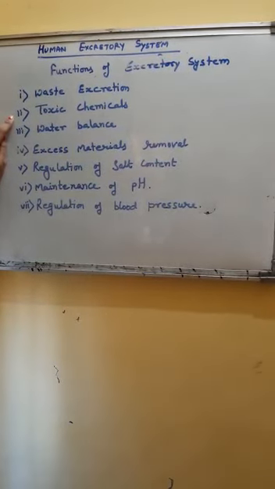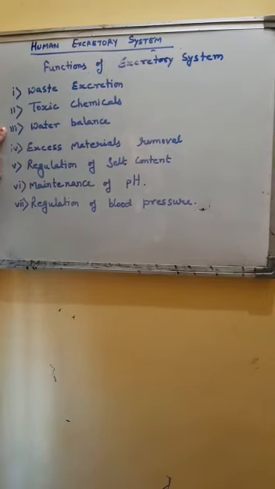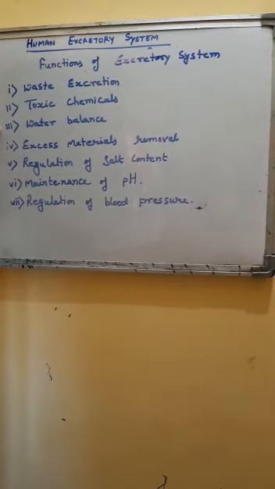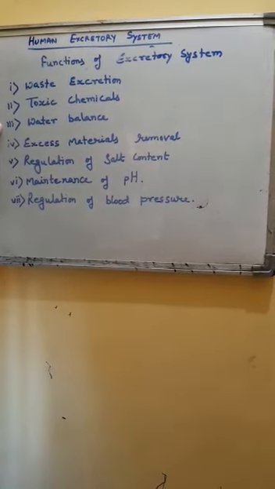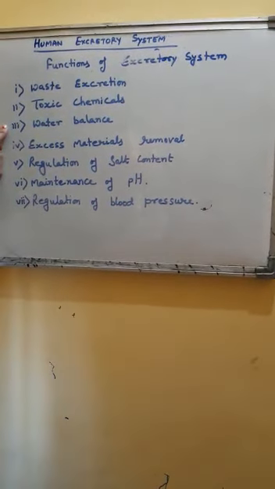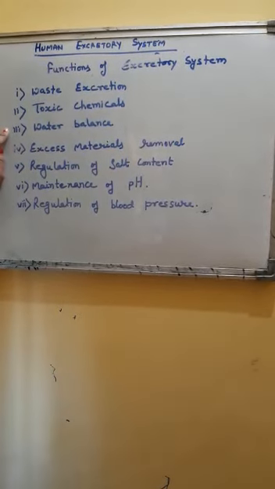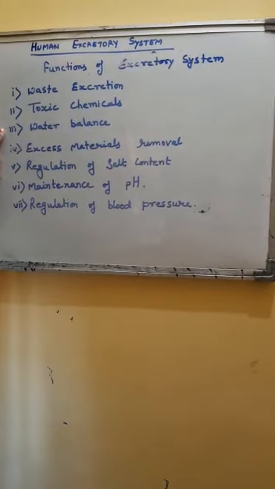These substances are also eliminated with the help of the excretory system. The excretory system maintains water balance in the body by producing dilute urine when the amount of water is high and concentrated urine when the amount of water is less in the body.